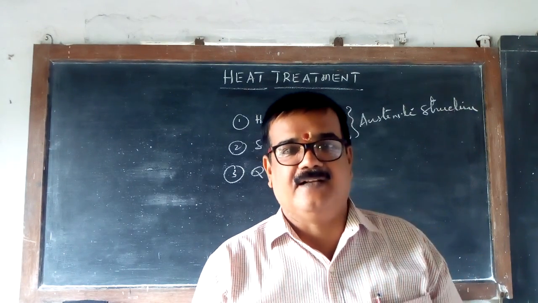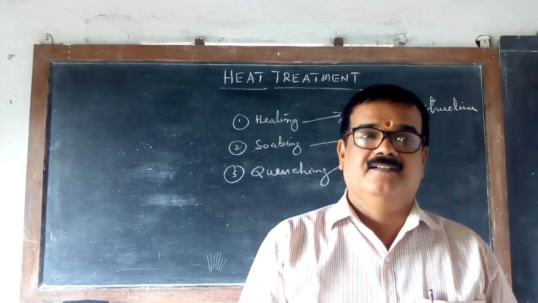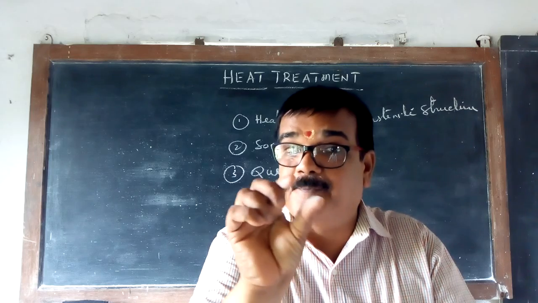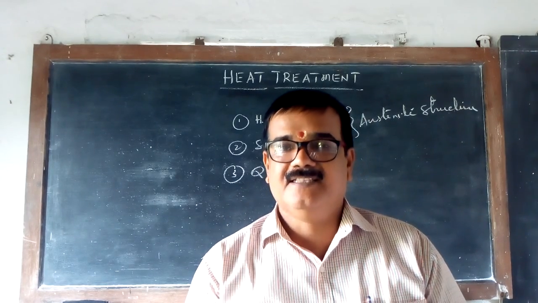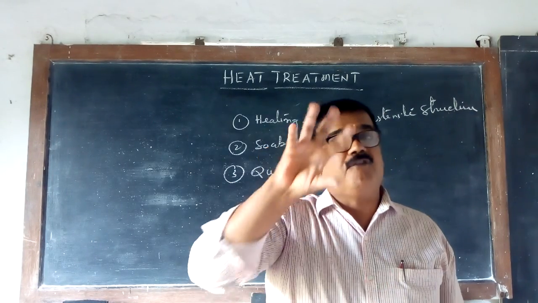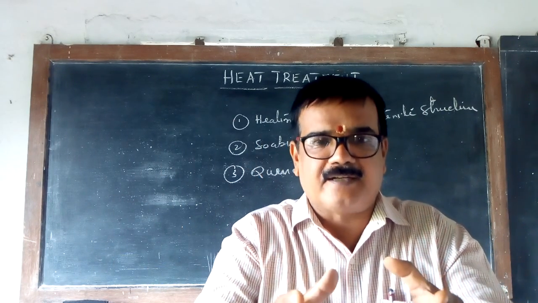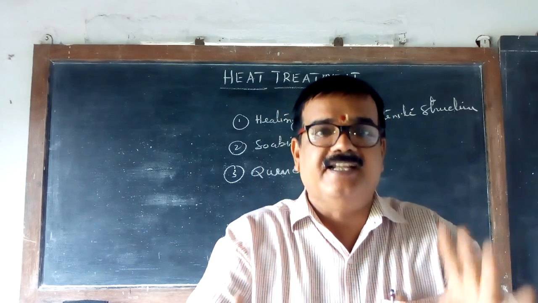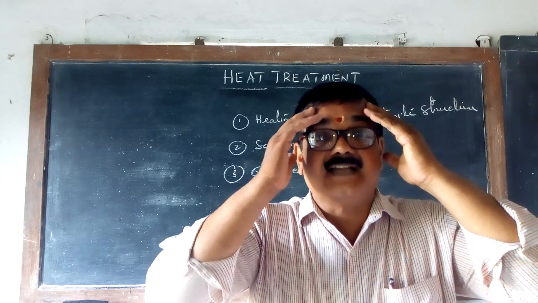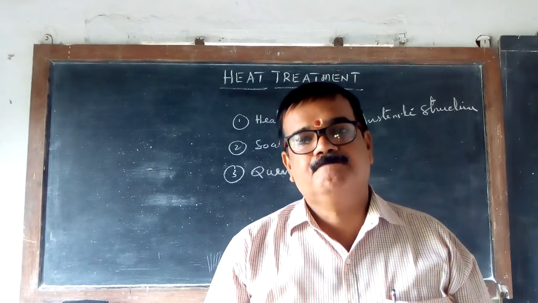Now one is remaining, called annealing. See, in the book there is a process called annealing. Now what is this annealing? Annealing and normalizing are very nearby processes. I will tell you why. First you must know why this annealing is necessary. Now, a component worth 1 lakh is prepared. For example, a very costly component you have prepared. After that you did the hardening also. After hardening you realize that one hole is missing in that. That may be one case.